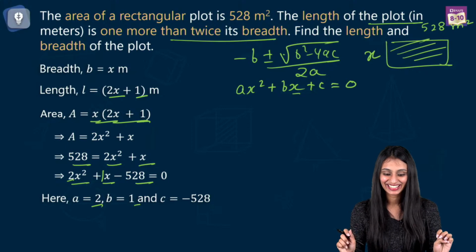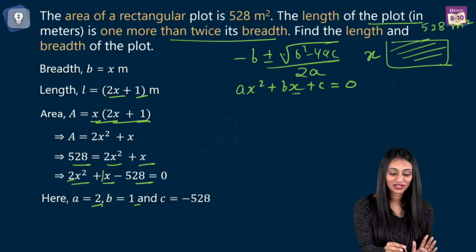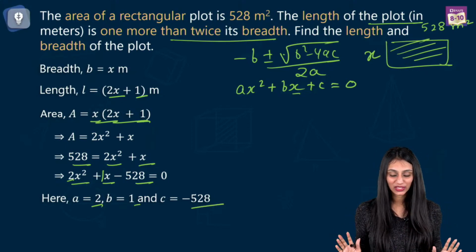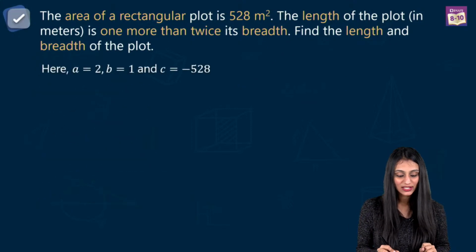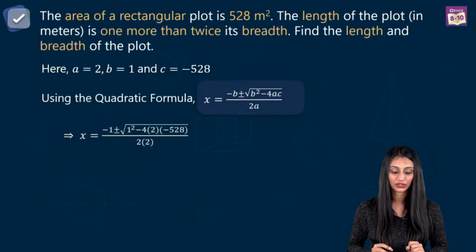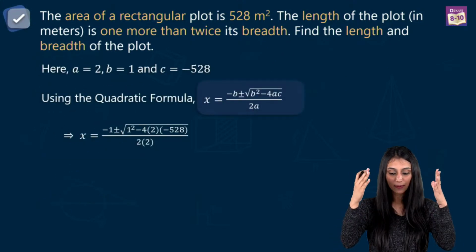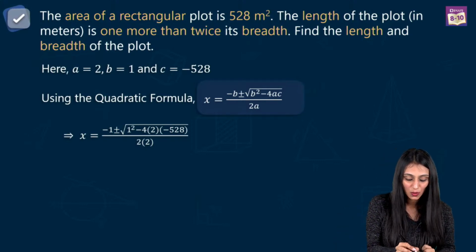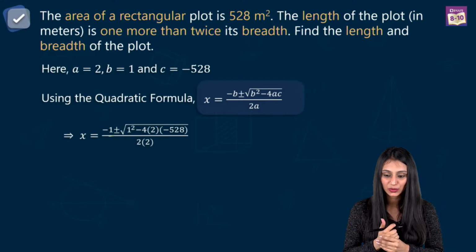Right. So we have got the values of a, b, c after comparing with the general equation, right? Now let's just use the quadratic formula over here. Let's substitute all the values in place of a, b and c. So here we get this after substituting the values.